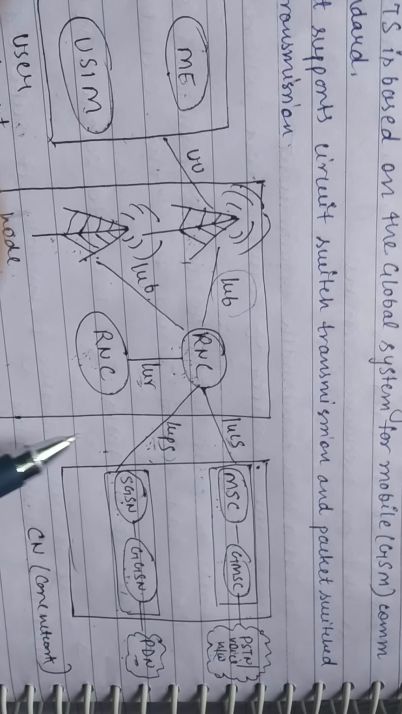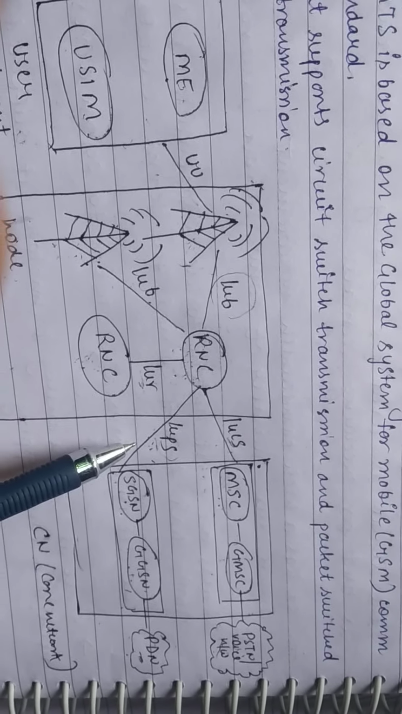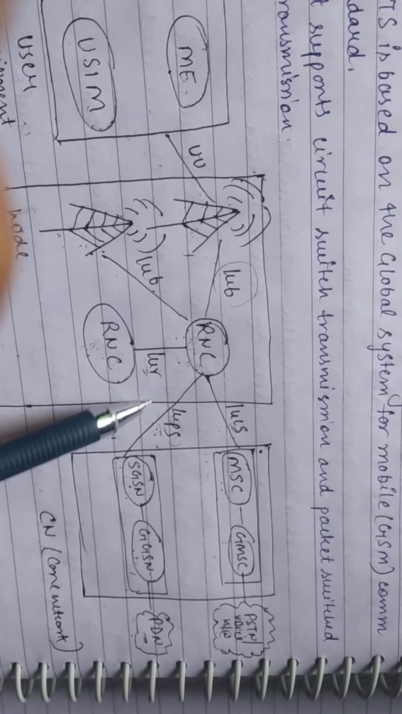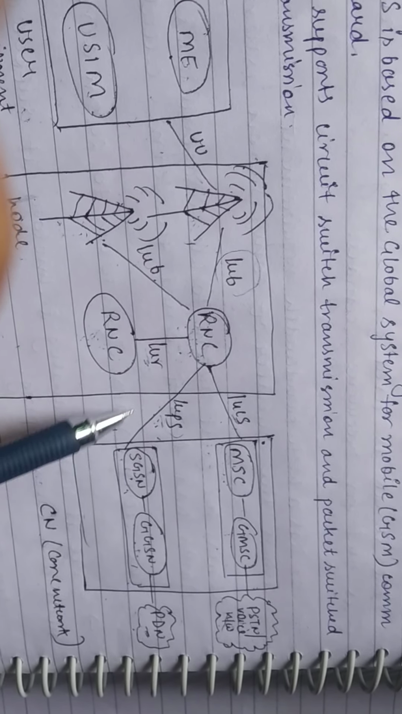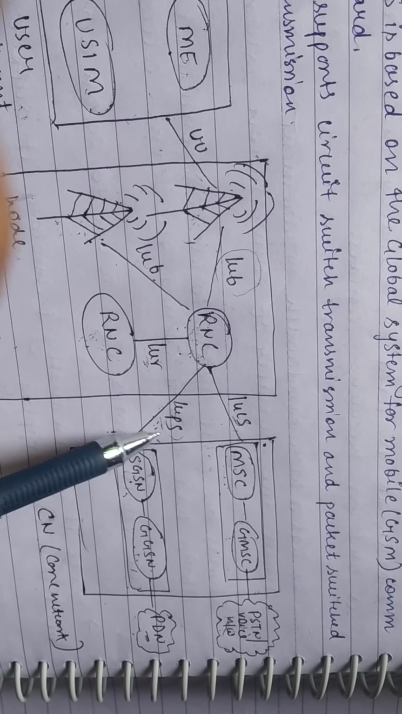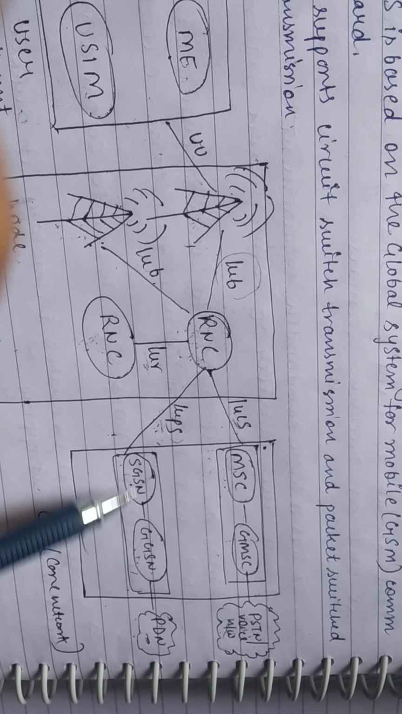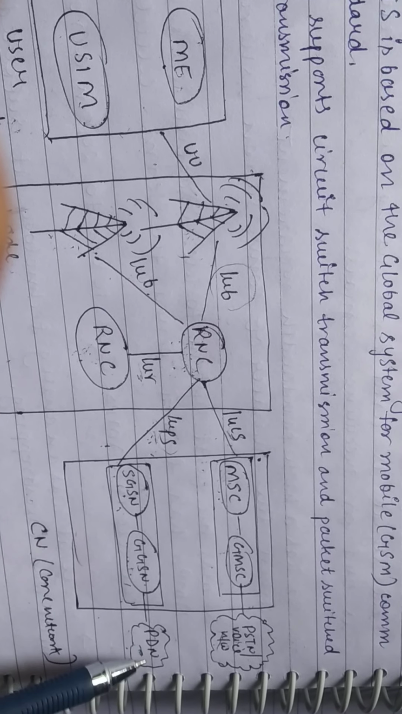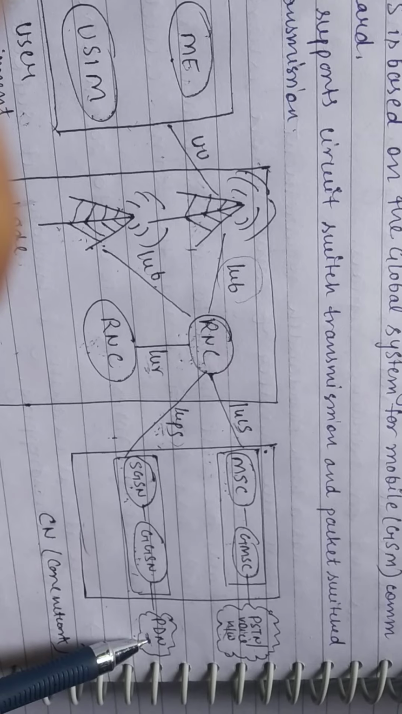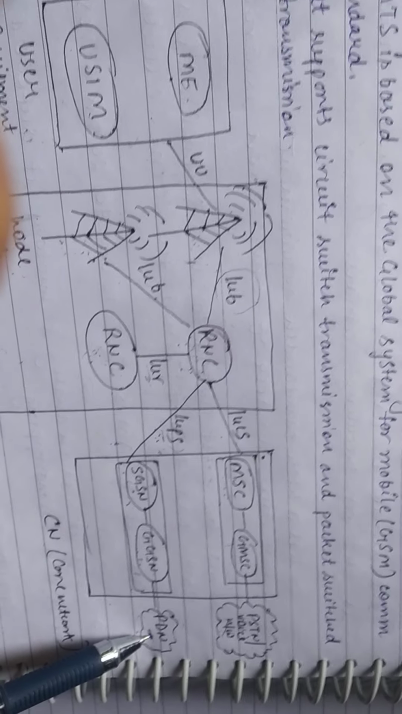If you want to access data, the RNC will send the signal to this module. The data will be accessed through the IuPS interface and through these modules, and this is the PDN, that is public data network.